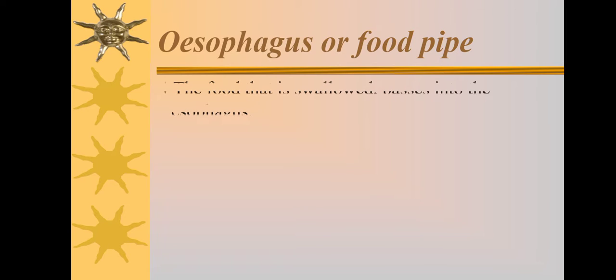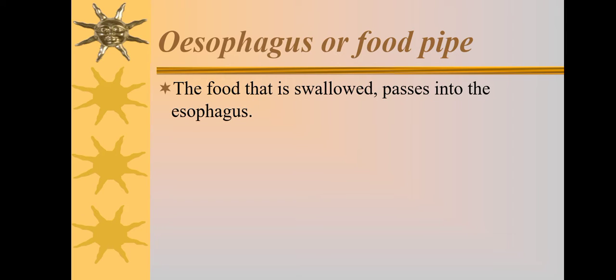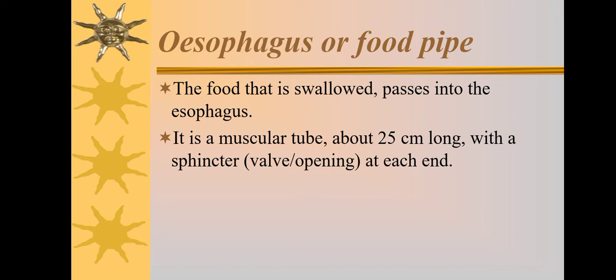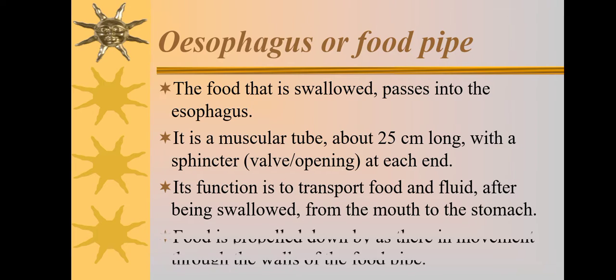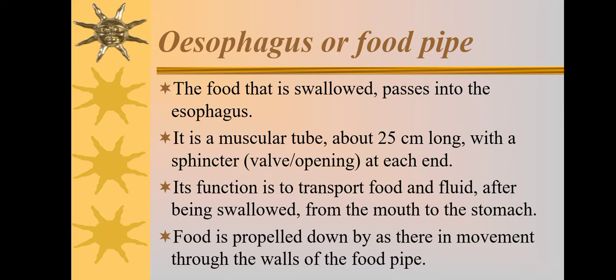Esophagus or food pipe. The food that is swallowed passes into the esophagus. It is a muscular tube about 25 cm long with a sphincter or valve at each end. Its function is to transport food and fluid, after being swallowed, from the mouth to the stomach. Food is propelled down by peristaltic movement through the walls of the food pipe.